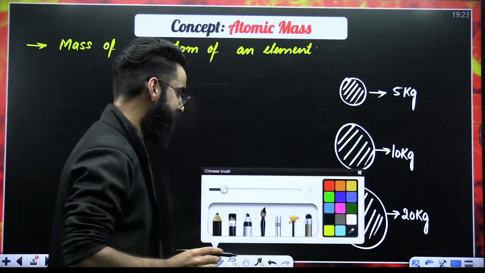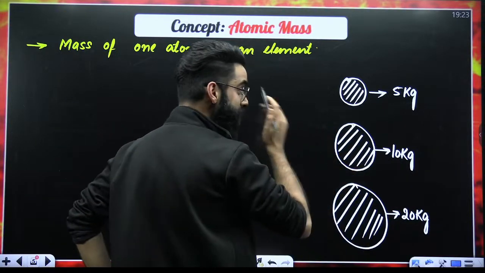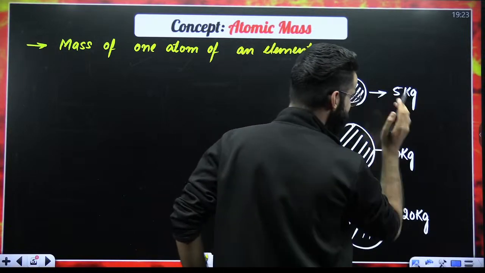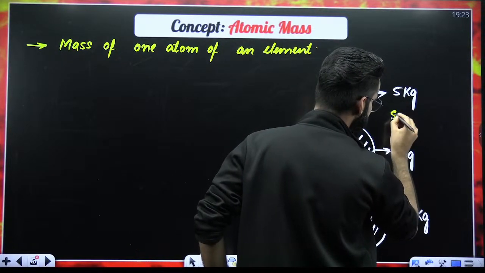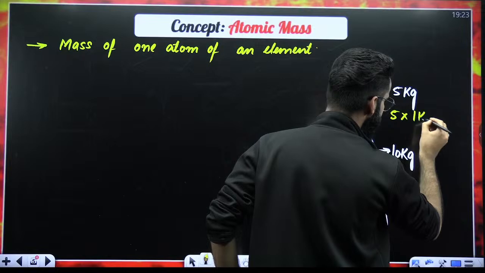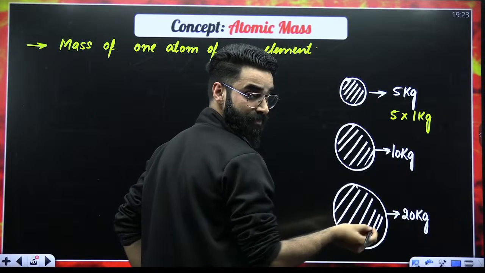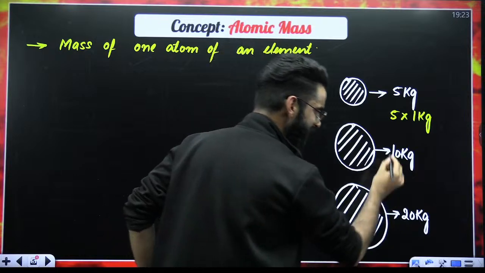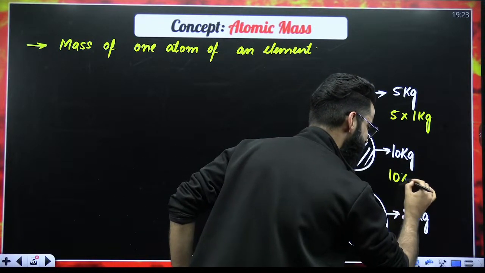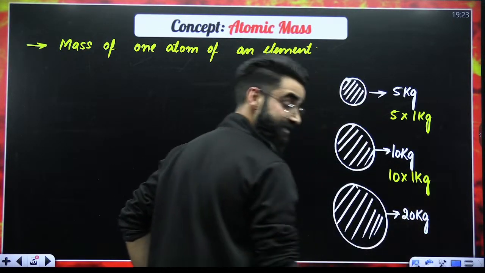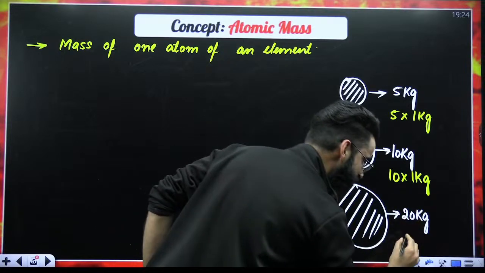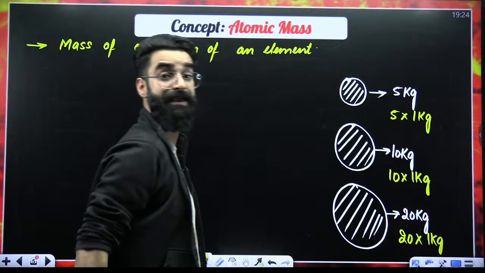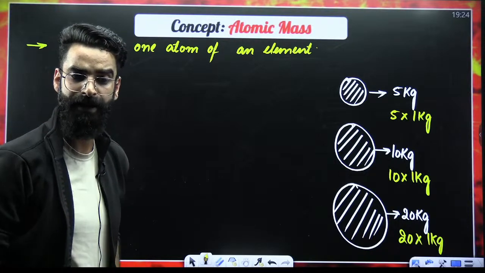Now, my dear students, since the weight of the first object is 5 kilograms, can I break this 5 kilograms as 5 multiplied by 1 kilogram? Yes, I can do that. 5 multiplied by 1 kilogram comes out to be 5 kg only. Similarly, can I break this 10 kg as 10 multiplied by 1 kg? Yes, I can do that. Can I break this 20 kg as 20 multiplied by 1 kg? Absolutely, I can do that.